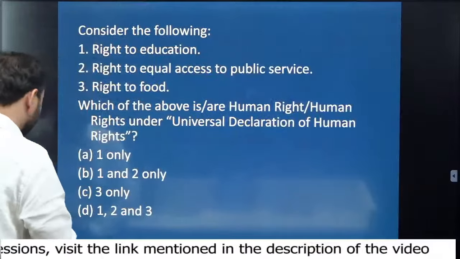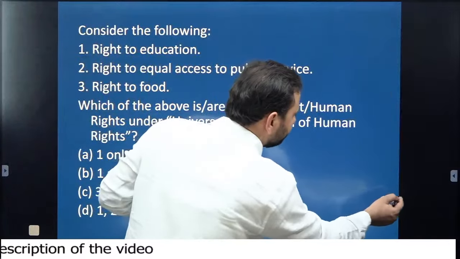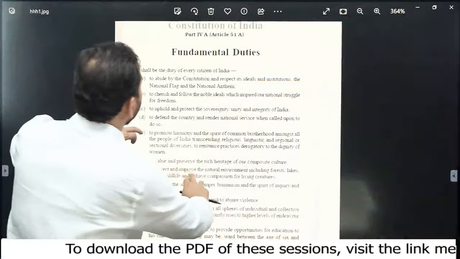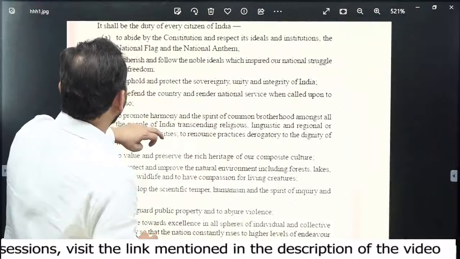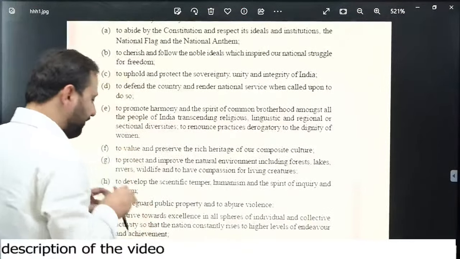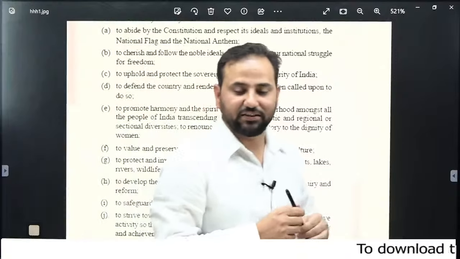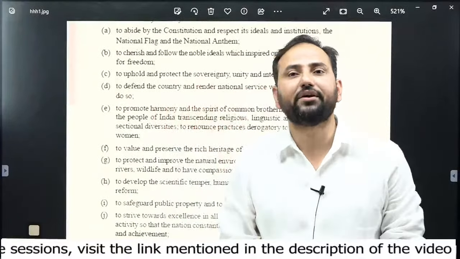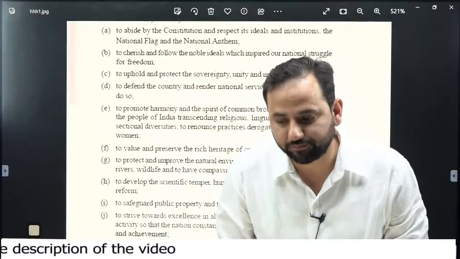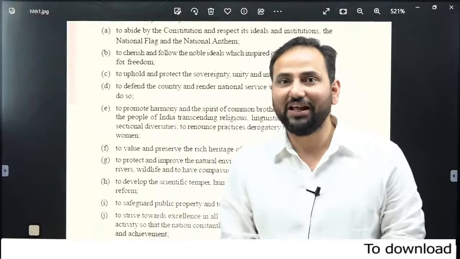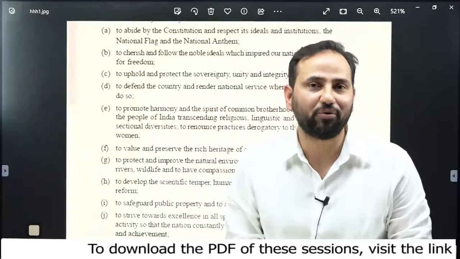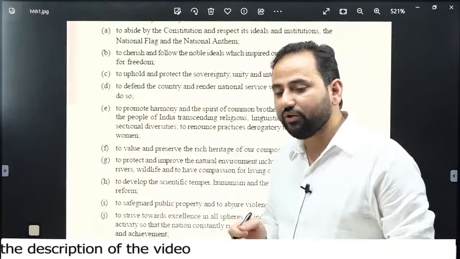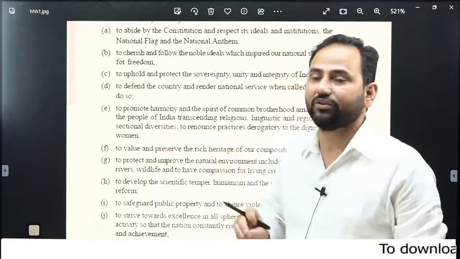If you talk about fundamental duties, you can see them in this very image. Just have a view over these fundamental duties, which were added by the 42nd Constitutional Amendment Act 1976. The original Constitution of India did not have any provision associated with fundamental duties, but after recommendations by a committee, can anybody let me know the name of the committee which recommended this, we came up with these fundamental duties. Initially there were 10 fundamental duties, but one more was added, and presently we have 11 fundamental duties.